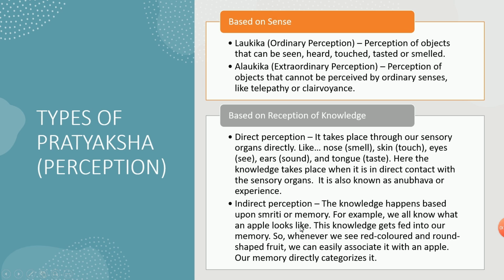See here they are given, no? So the apple looks like this, and the knowledge gets fed into our memory. So whenever we see a red colored or round shaped fruit, we can easily associate it with the apple. So our memory directly categorizes it. So these are the types of Pratyaksha.